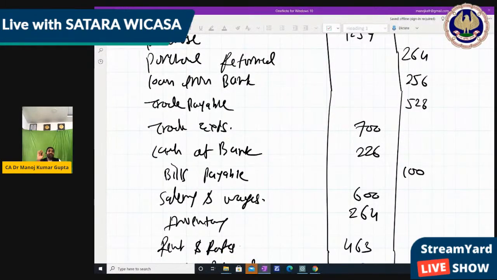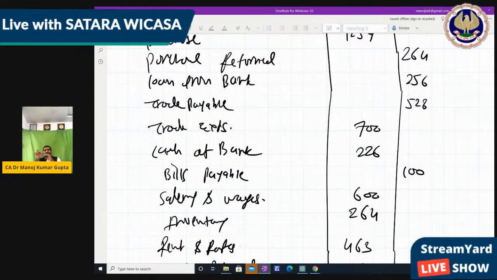I hope the trial balance is clear to all of you, because a small mistake can be identified by this. But even if the trial balance tallies, there may still be mistakes, so we have to be careful. It may be possible that one mistake is rectified by another mistake, and that is not shown by the trial balance. That's why when we discuss the topic rectification of error, we can check how to rectify these mistakes.